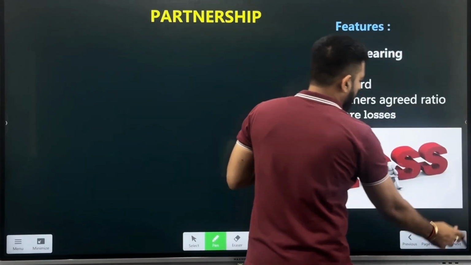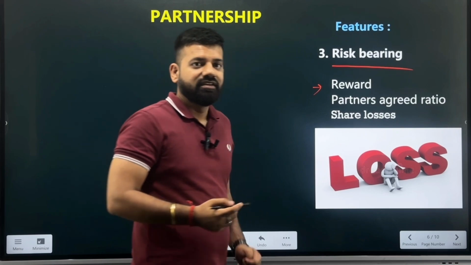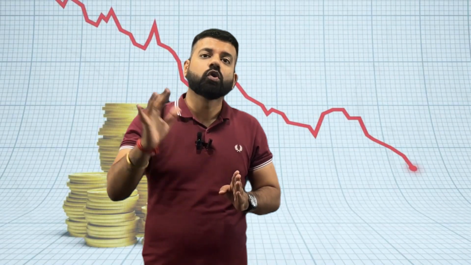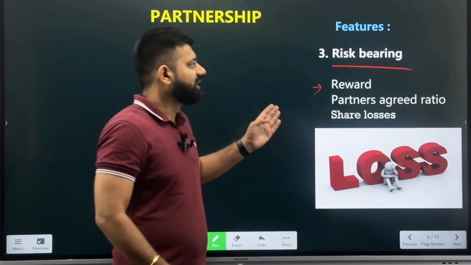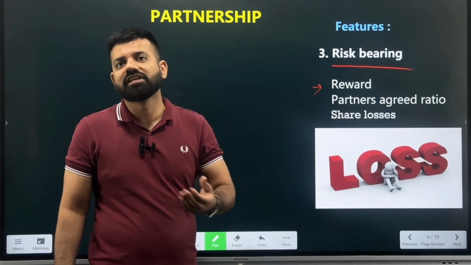Now, talking about the third point, risk bearing. We have seen the greater the amount of risk the business takes, greater is the amount of profits. So there is a risk also involved in the business. That is, there can be the situation where there is liability, there can be the situation where there is profit for the business, and even which we saw just now, that there can be also losses for the firm. So the reward they are taking for taking the risk is basically the profit which they will be earning.